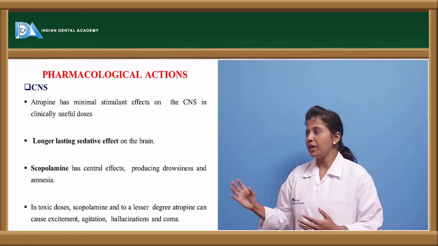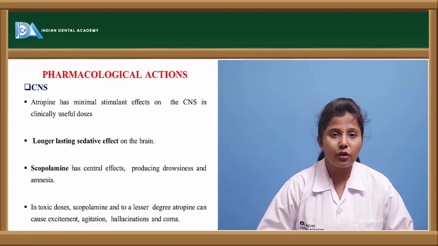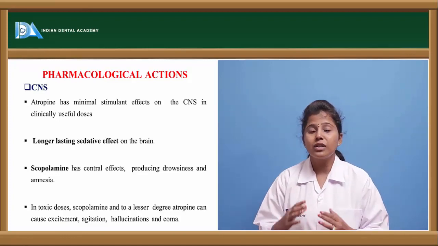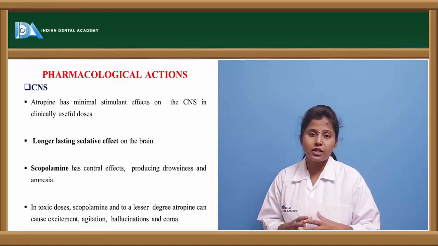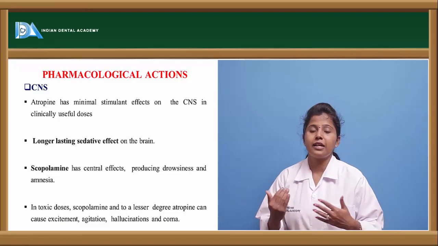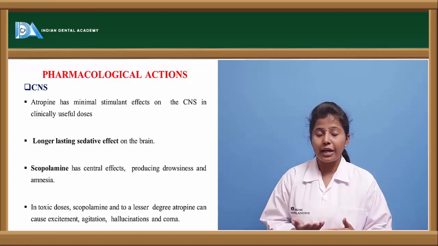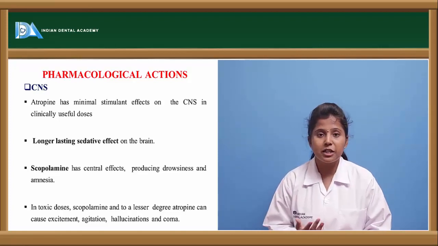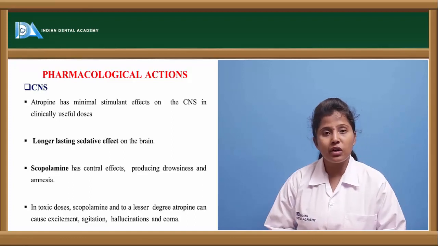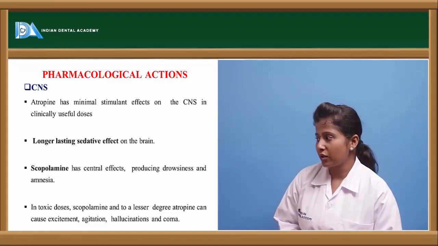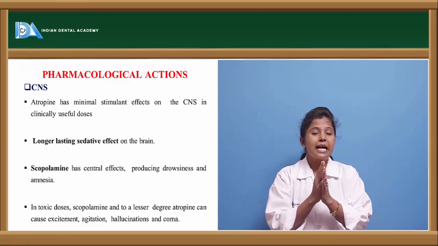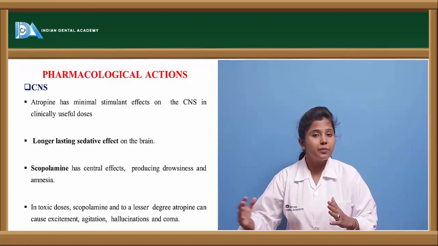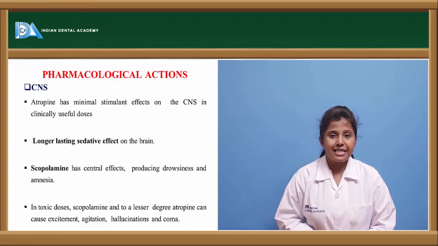Atropine shows a stimulant effect on the CNS. We saw it shows an excitatory effect. At low doses it causes a mild excitation effect, and at higher doses it causes a strong excitation effect. Excitation is nothing but a stimulant effect. Other drugs also show a stimulant effect on the CNS, but if the action of these antimuscarinic drugs lasts for a longer period of time, it may cause sedation.